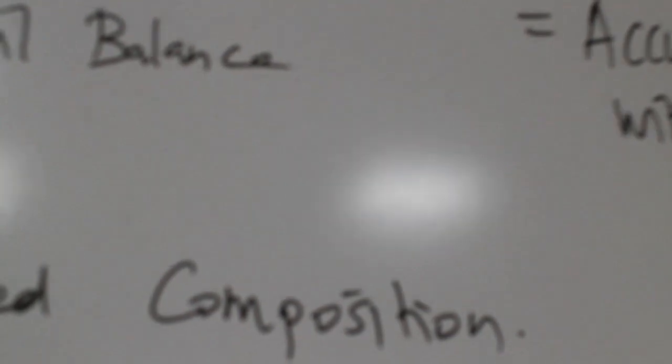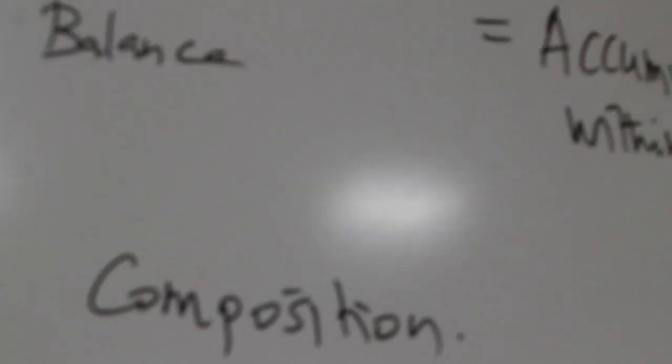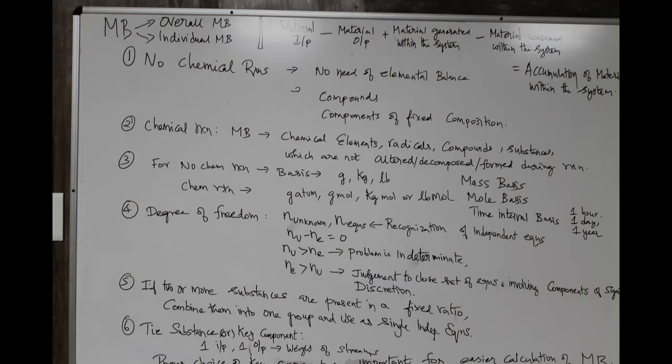The input and output will be present, and depending upon whether a chemical reaction is involved or not, the material generated within the system and the material consumed within the system will be 0. So when there is no chemical reaction involved, these first two terms will be there: material input and material output.